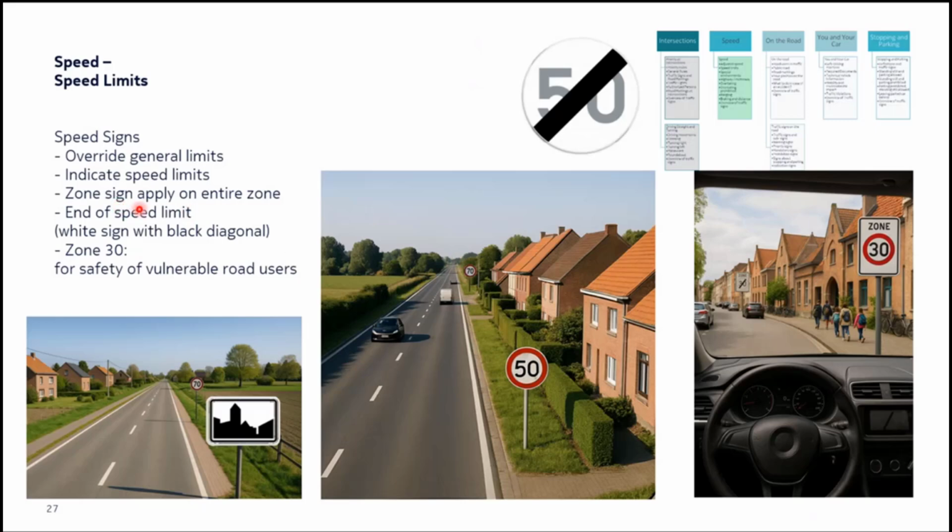Now, there could be speed signs that apply for an entire zone. For example, in this case the zone starts here and ends here, luckily for us in the same street. But as I said, it could be an entire zone covering more than one street or one road. So it's starting here at 30 kilometers. Between here and here, you will continue with a maximum speed of 30 kilometers per hour. Remember, a white plate with black ink is a zonal board.